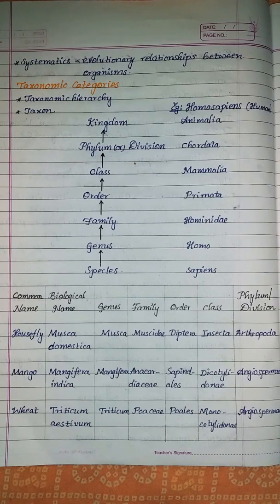Taxonomic categories. When we come to taxonomic hierarchy, there are particular taxons. The kingdom is one of the taxon, and phylum is one of the taxon.